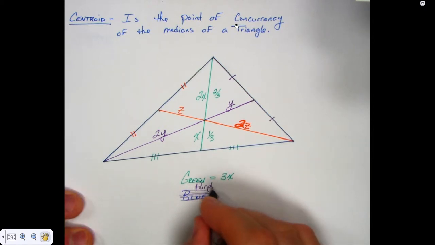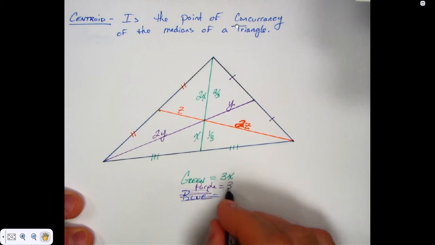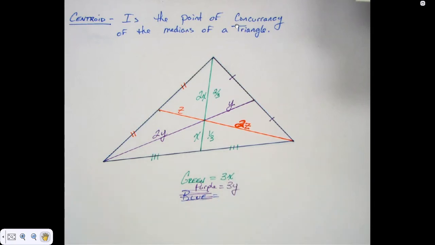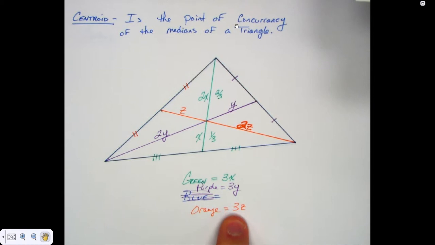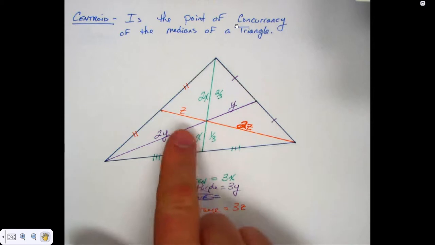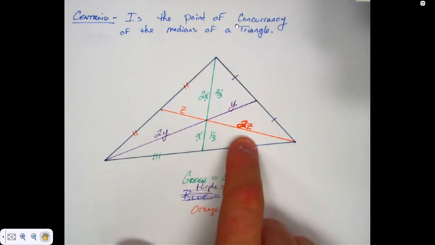Purple is what? 3 what? And the orange is what? 3z, right? So no matter how you do it, it's always 3 times the smaller one, isn't it? The whole thing. So if they give you the whole thing, you can always just divide it by 3, find the smaller one, which will then lead you to what? The other piece, right?